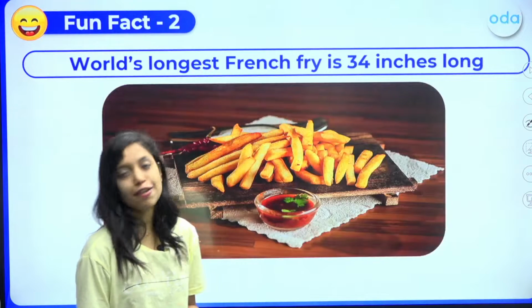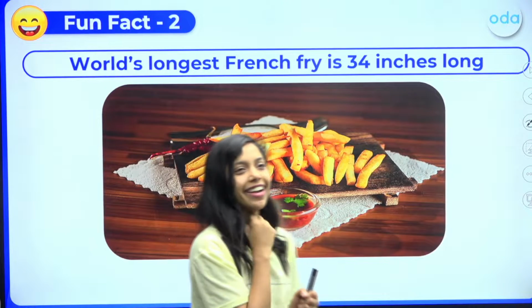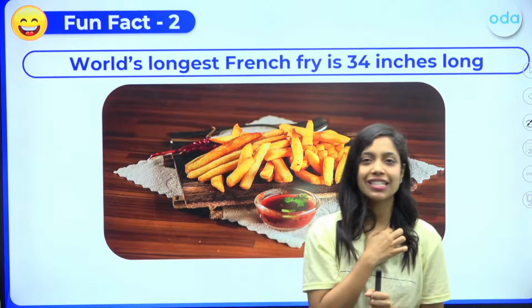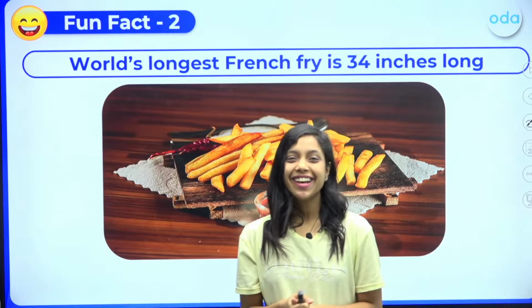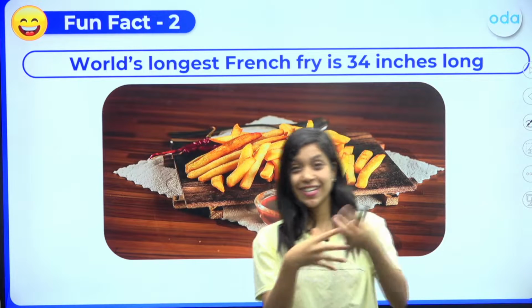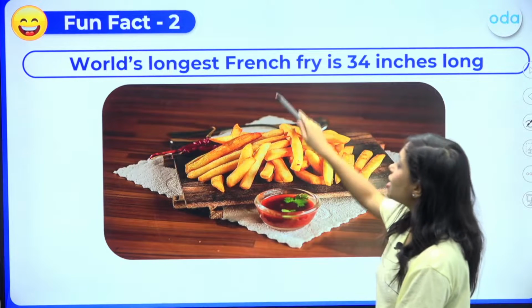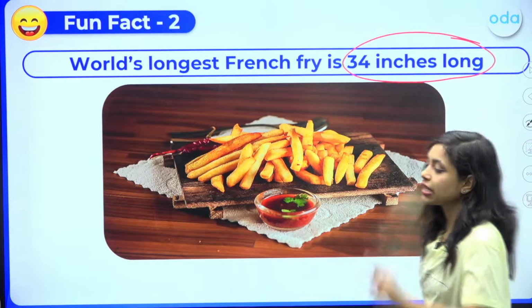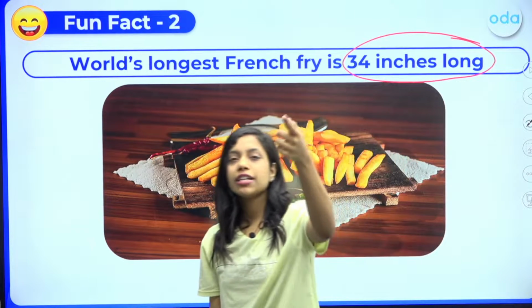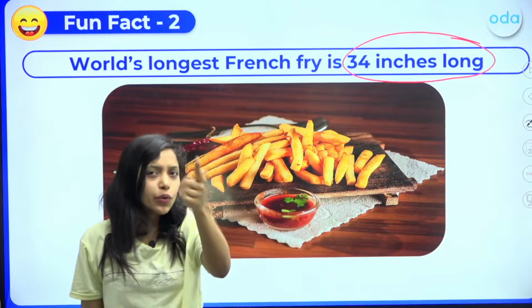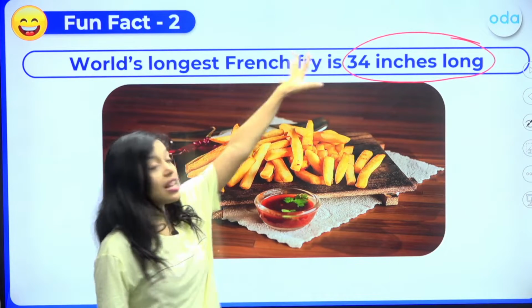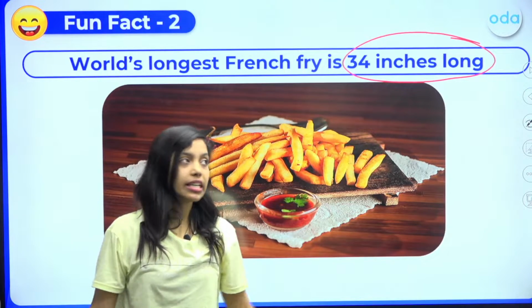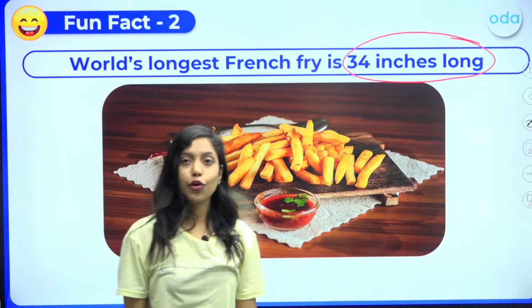But before that, of course, there will be one more fun fact, right? How many of you love to eat French fries? Let me know. Do you eat French fries? Everybody loves them, right? Peri peri, cheesy, everything. But the world's longest French fry is 34 inches long. This is 1 inch. Usually the French fries we eat are hardly 2 or 3 inches. But the world's largest French fry, till now in the Guinness record, is 34 inches long.